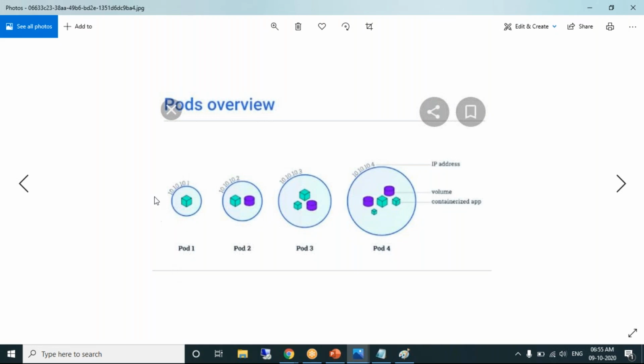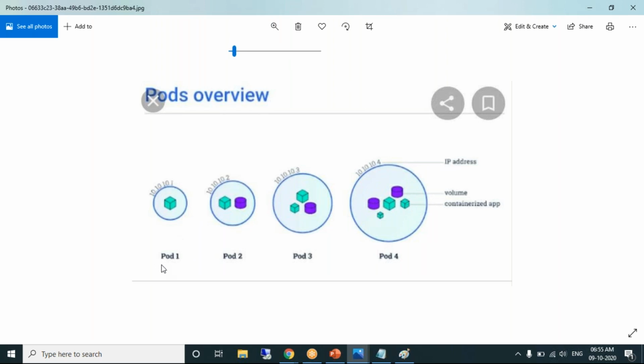See, every pod is having an IP address. And what does a pod contain? Containers. This is the diagrammatical representation. A container can have volumes. We have learned how to attach volumes and all this. This is pod 3, which contains 2 containers. Like this, one pod can have multiple containers.